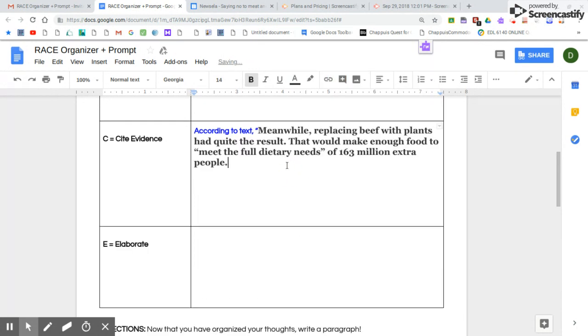Okay, there it is. I'm not worried about the fact that my font changed here, because when you type your paragraph, you're going to be able to fix it. But I am going to change it into blue so that you know that that's supporting it. So now I've got my evidence and my citation according to the text.